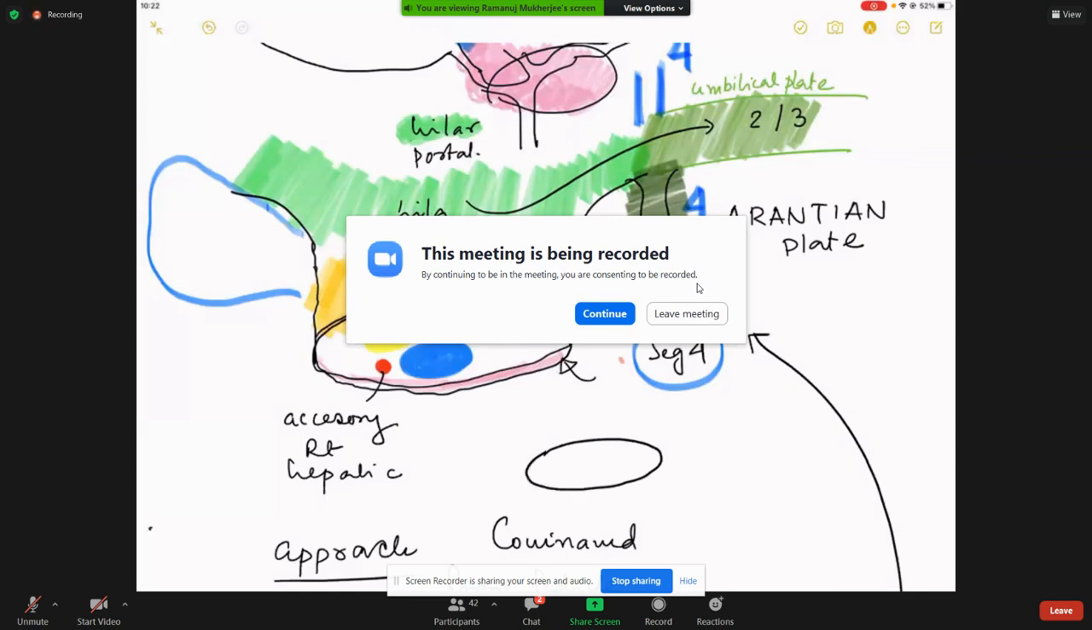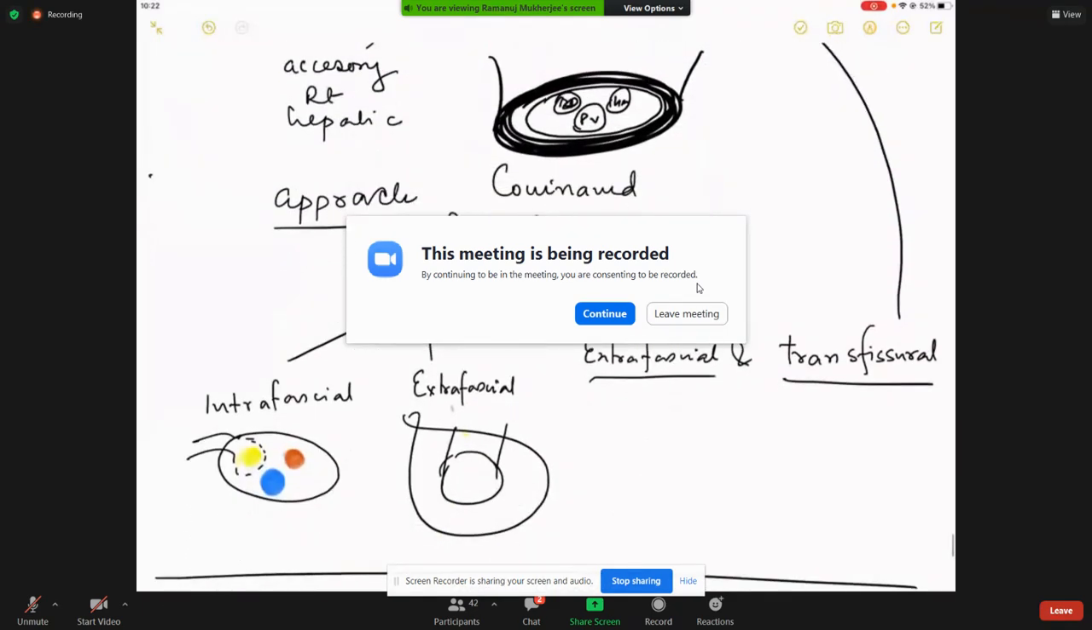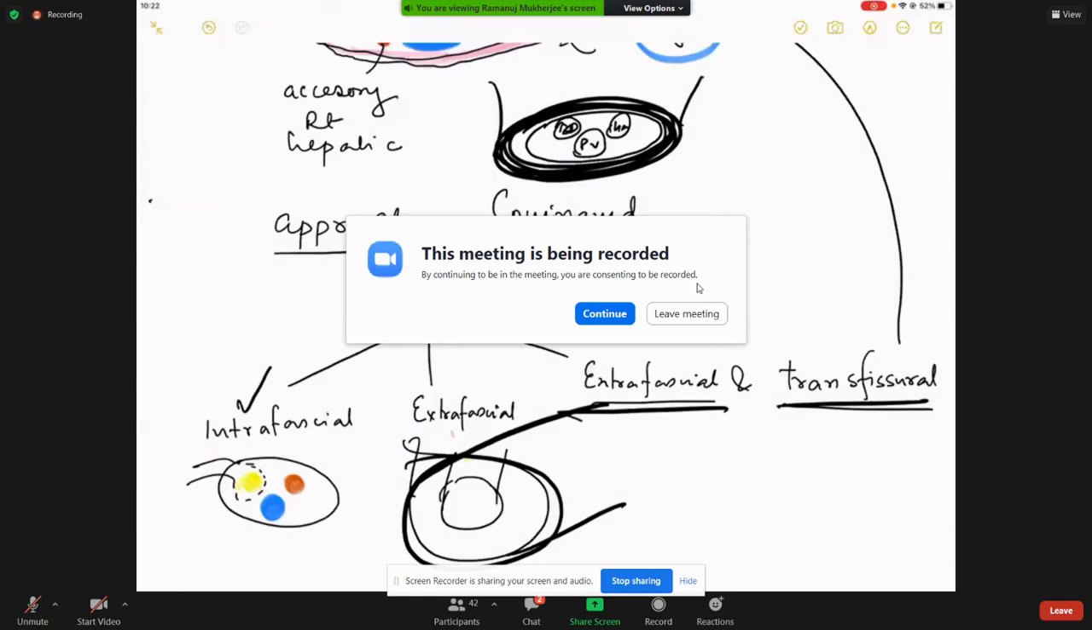All 3 things, the portal vein, the hepatic artery, and the bile duct, are in the Glisson's capsule. So in this Glisson's capsule, remember I told you there are 3 techniques: intrafascial, extrafascial, which means you take the full pedicle, and transfissural. So if you want to do one pedicle, again, right segment 8, that is the independent pedicle. Identify that and that's it. Your job is done. Okay, thank you, sir.